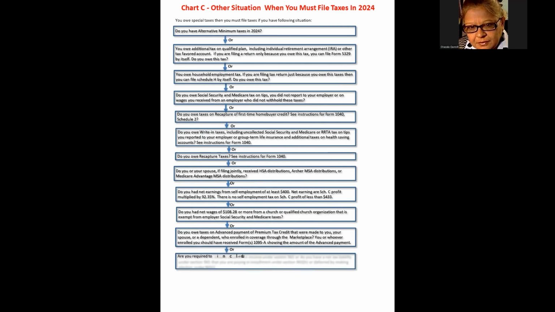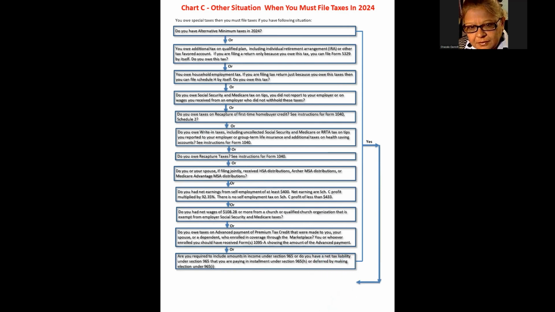If you owe taxes on advance payment of premium tax credit, or you are required to include an amount in your income under Section 965. Note, Section 965 requires United States shareholders to pay a transition tax on the untaxed foreign earnings of certain specified foreign corporations as if those earnings had been repatriated to the United States. If you have any of the situations listed above, then you must file taxes in 2024.